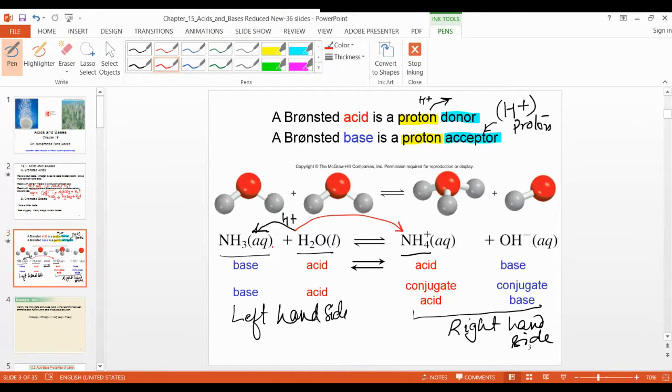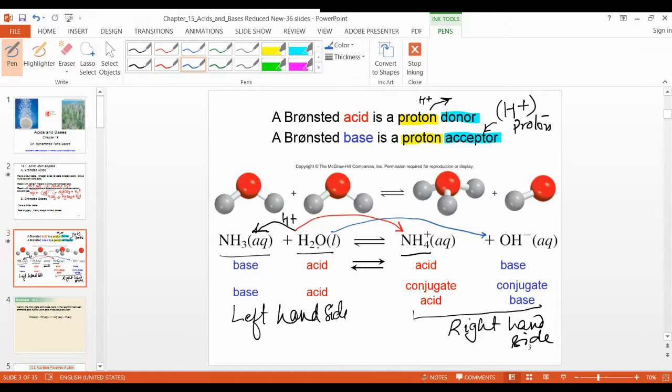Right? And this releases H plus. So now, if one H plus is gone from here, this becomes O minus. One hydrogen is released.